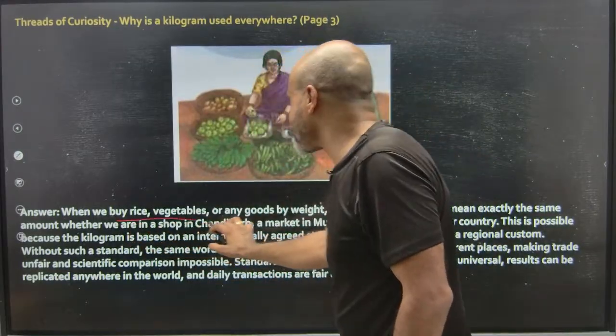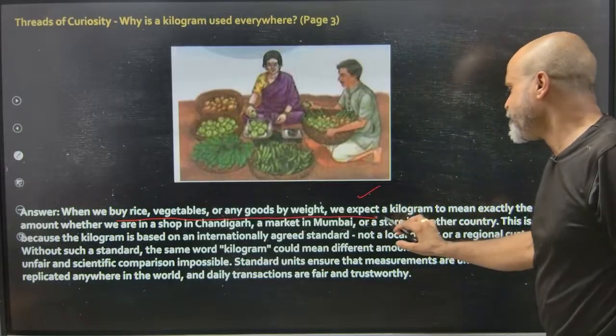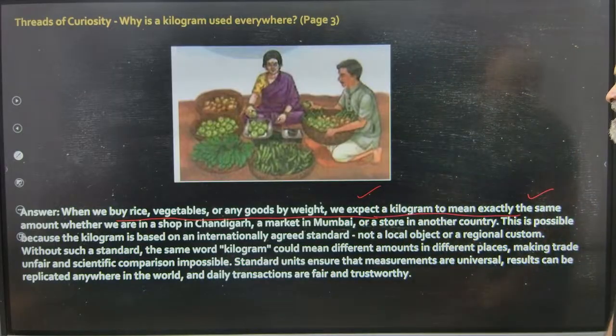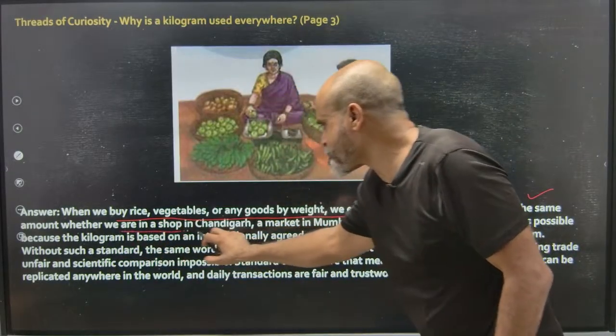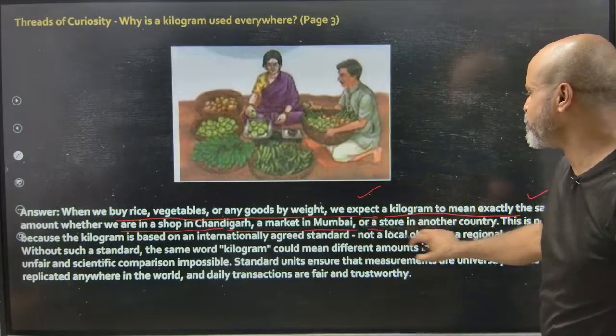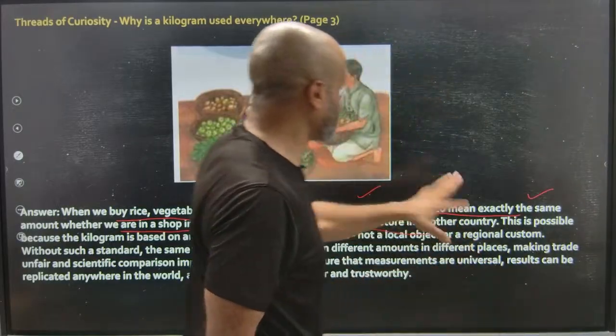When we buy rice, vegetables or any goods by weight, we expect a kilogram to mean exactly the same amount whether we are in a shop in Chandigarh, a market in Mumbai or a store in any other country.